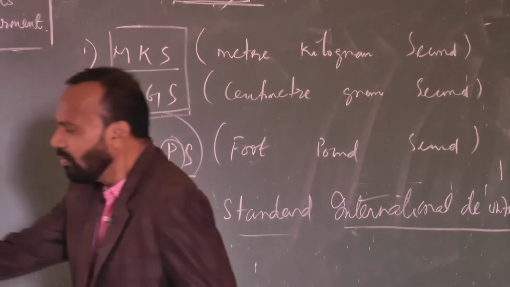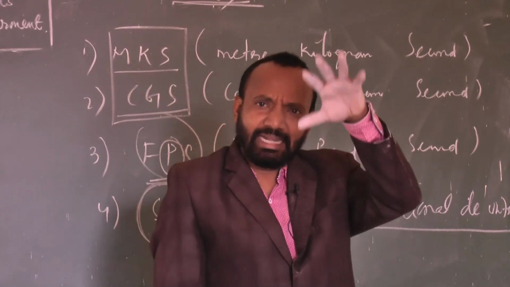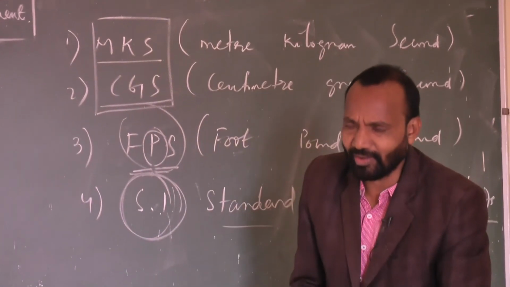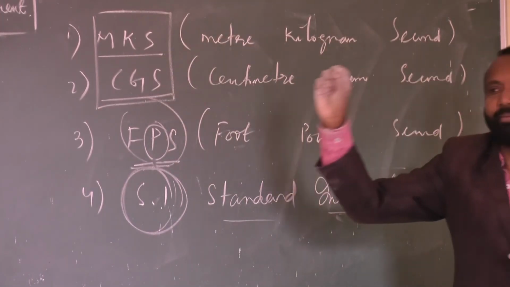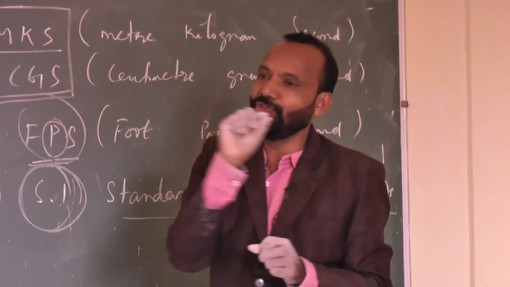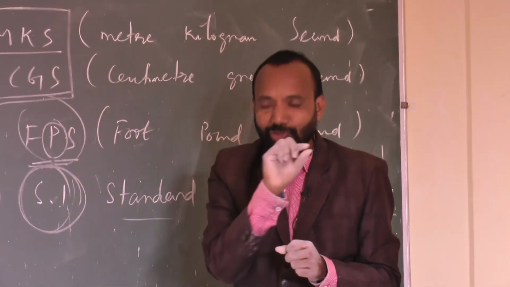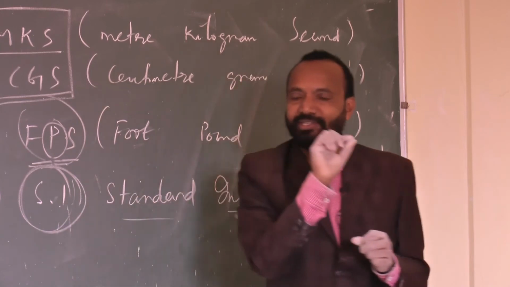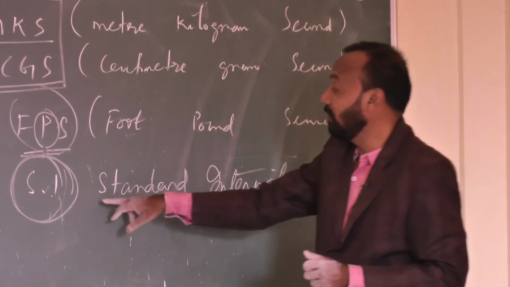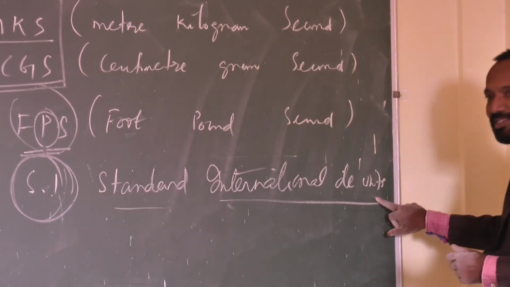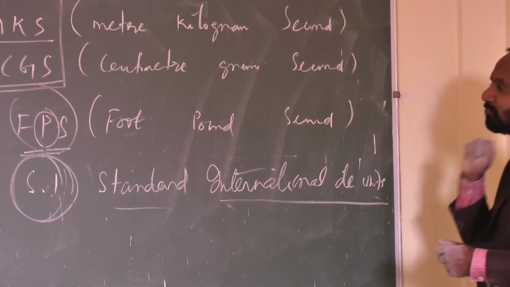Again I am recapping: mass, length, time, electric current, the 7 fundamental quantities I listed. So what are the units? Unit of mass is kilogram, unit of length is meter, unit of time is second, unit of current is ampere, unit of temperature is Kelvin, luminous intensity is candela, amount of substance is mole. These units are all called SI units, the International System of Units. So now you understood the different types of units and how we measure.